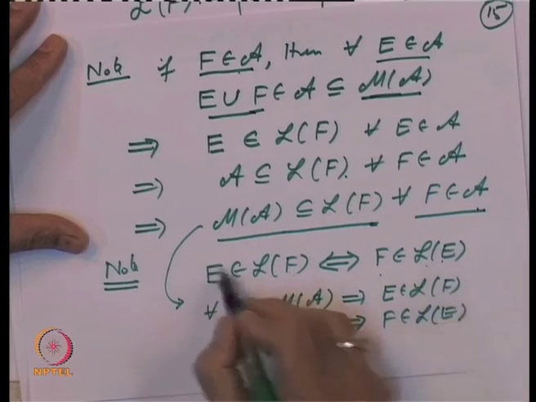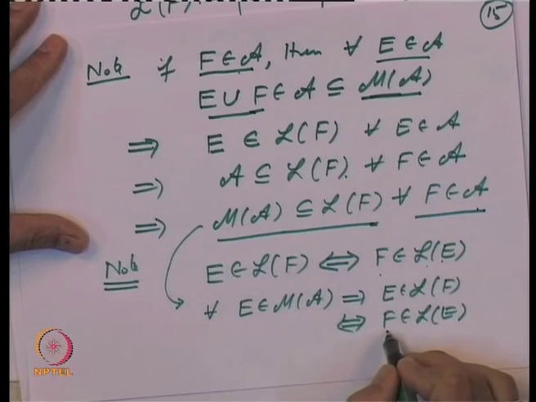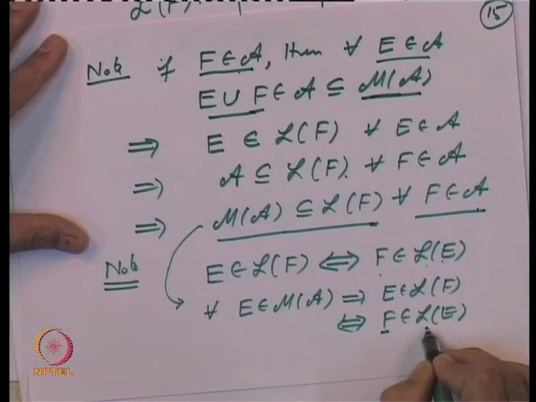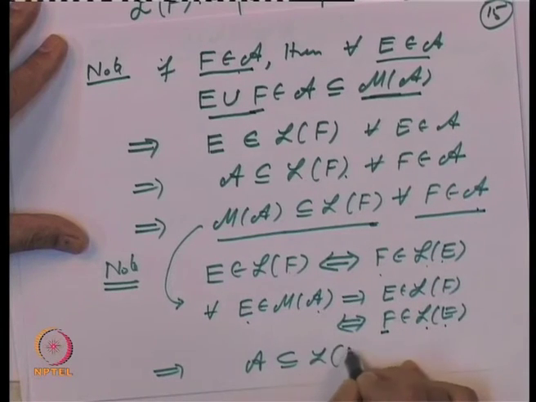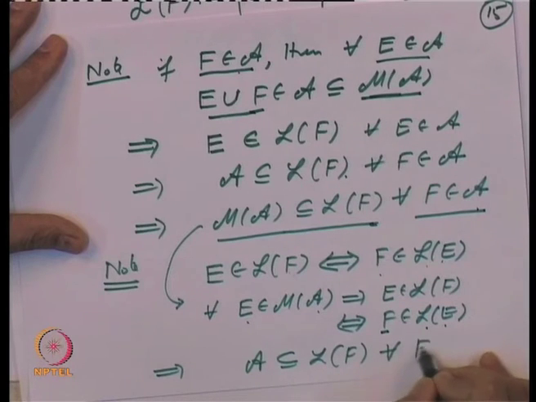So, what we have got is, for every f in the algebra, f belongs to L of E whenever E belongs to M of A. So, that means A is inside L of E for every E belonging to M of A.